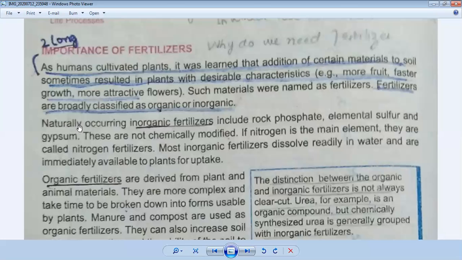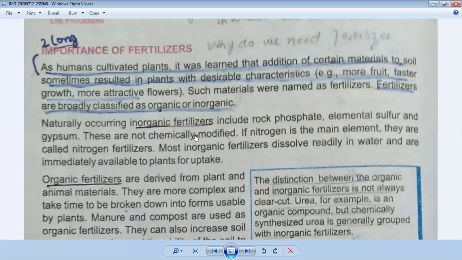Mark in your book. Naturally occurring inorganic fertilizers include, you will write like this: naturally occurring materials which are not chemically modified are called inorganic fertilizers.